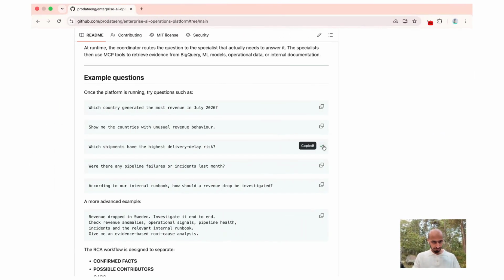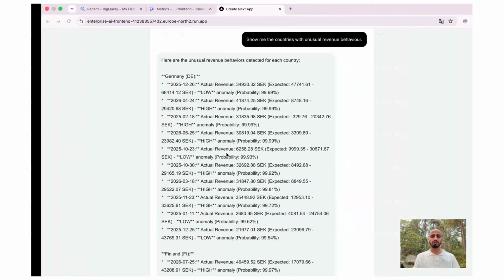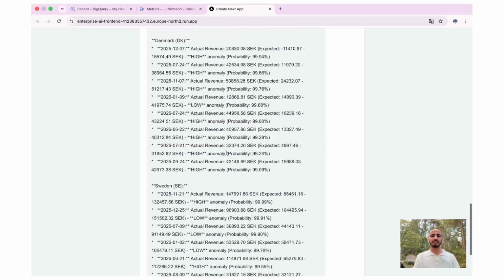So let's go back into this. Let's ask this question: which shipments have the highest delivery delay risk? By this question, you can tell it is going to use a machine learning model to predict the deliveries or shipments that are going to be delayed, right?